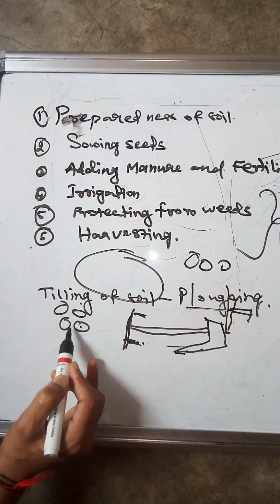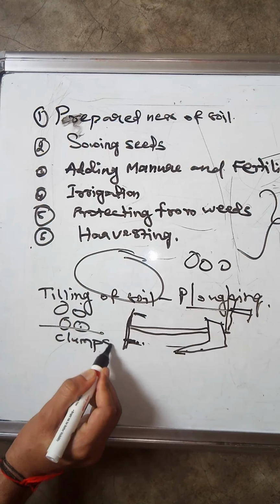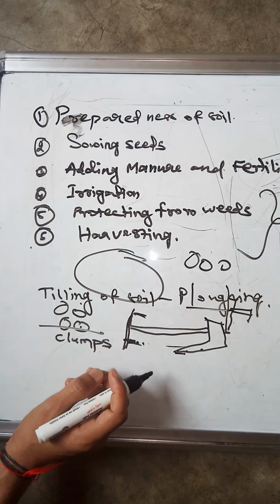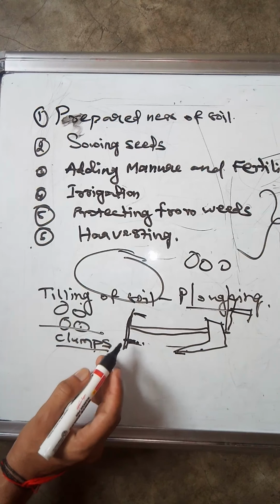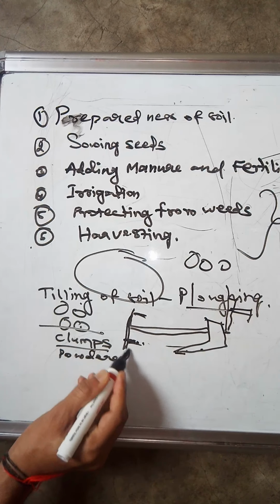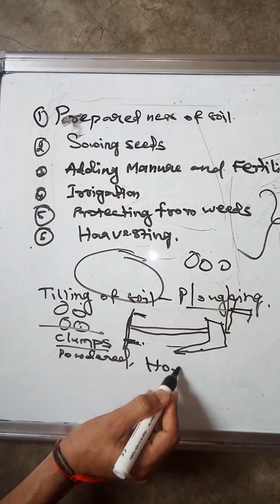So what do we do? These clumps, which formed during plowing or tilling of the soil, can be powdered